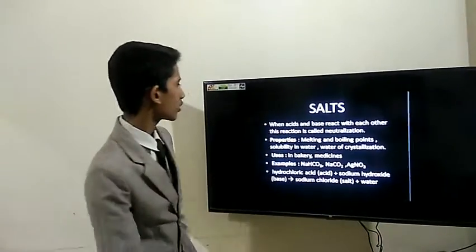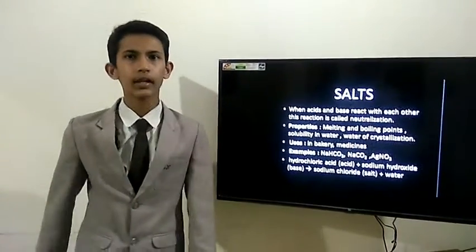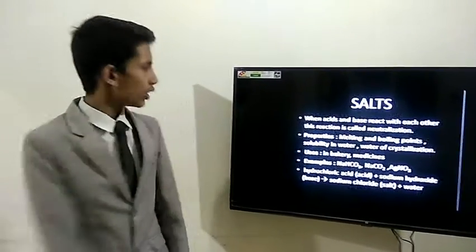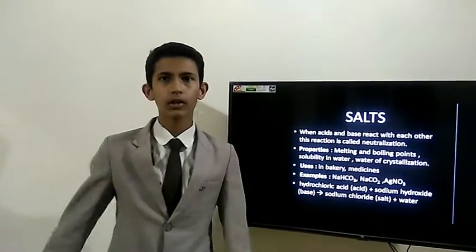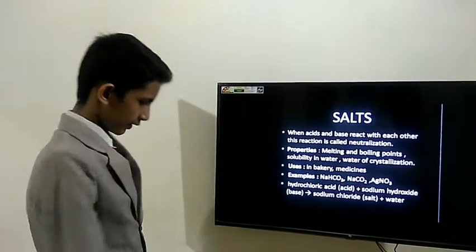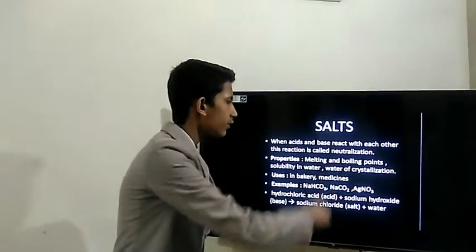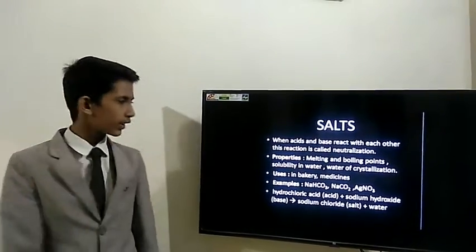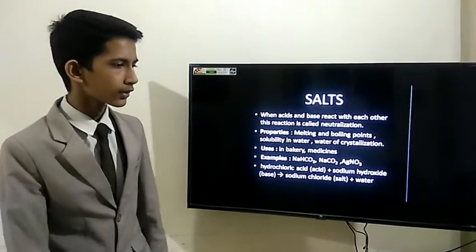And next about salt. Friends, when acid and base react with each other, it forms neutralization. And properties of salt are melting and boiling points. Yes, when salts are at a low temperature, they melt down, and when it is high temperature, they boil. And solubility in water. Yes, some salts such as rock salt